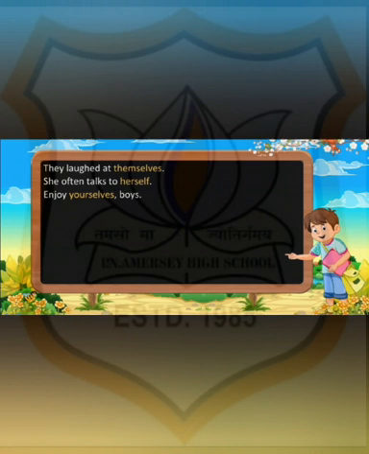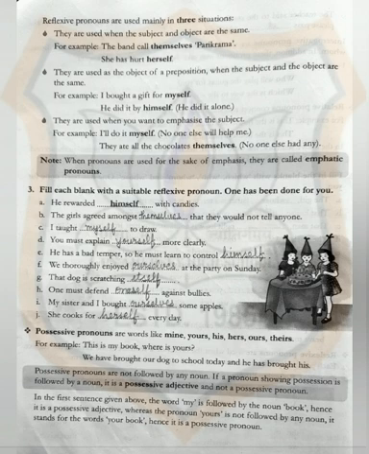Enjoy yourselves, boys. Reflexive pronouns are used mainly in three situations. They are used when the subject and object are the same. For example, the band calls themselves Parikrama. She has hurt herself. Here, children, the subject and the object are the same. They are used as the object of a preposition when the subject and the object are the same. Example, I bought a gift for myself. He did it by himself. They are used when you want to emphasize the subject. For example, I'll do it myself. They ate all the chocolates themselves.